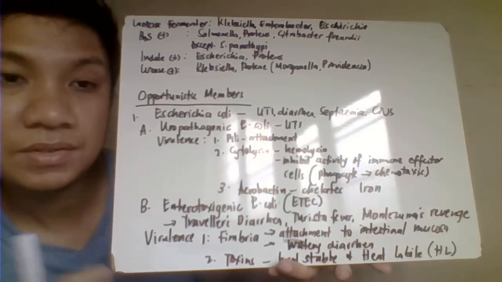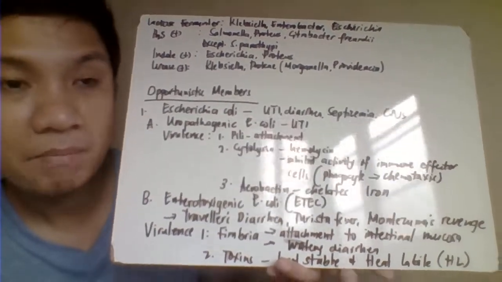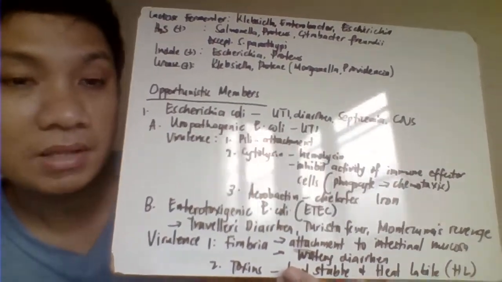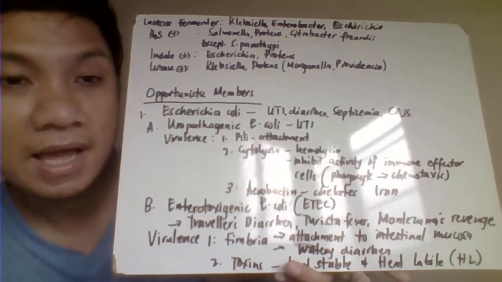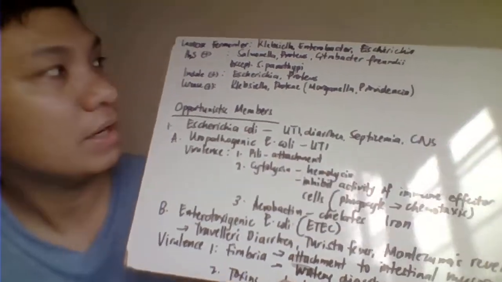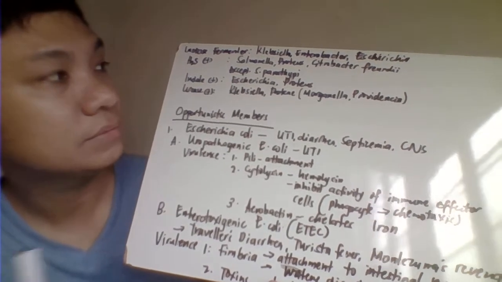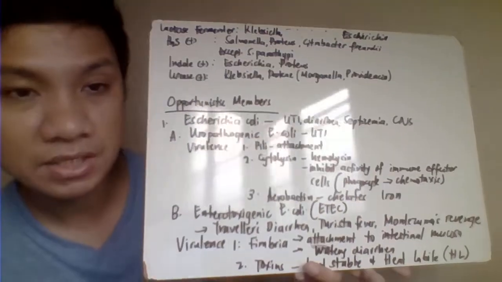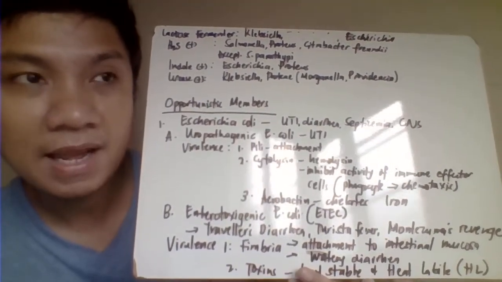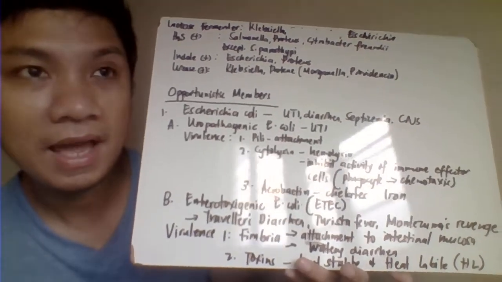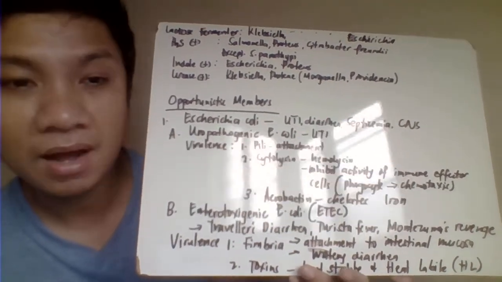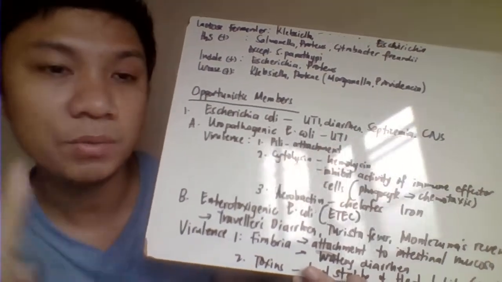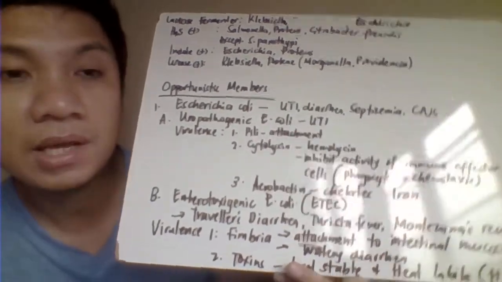Okay, here is the general classification of the members of the Enterobacteriaceae. First, the lactose fermenters. The lactose fermenters are most likely Klebsiella, Enterobacter, Escherichia, and Serratia. Salmonella, Shigella, and Proteus are most likely non-lactose fermenters. All the rest are lactose fermenters. Salmonella, Shigella, and Proteus are non-lactose fermenters. All the rest are lactose fermenters.